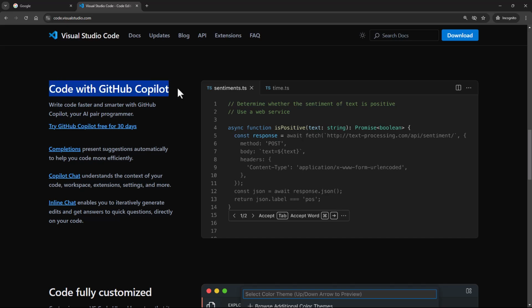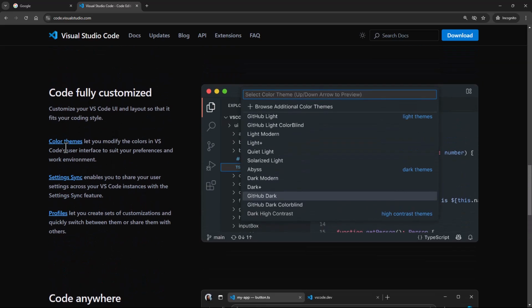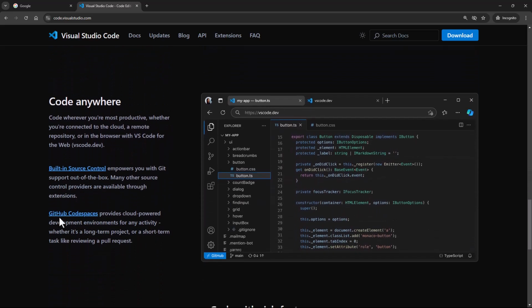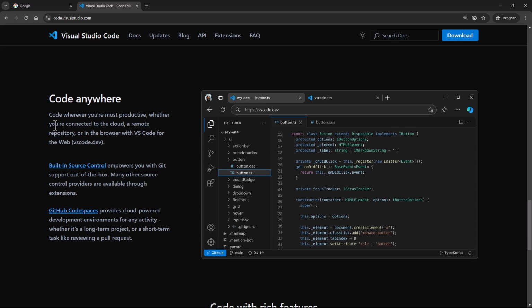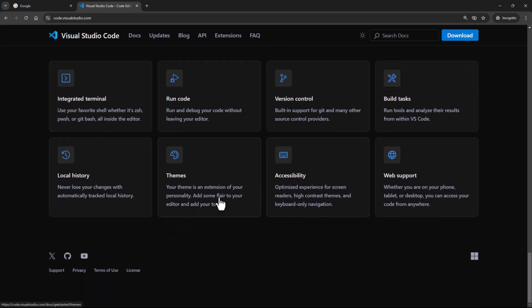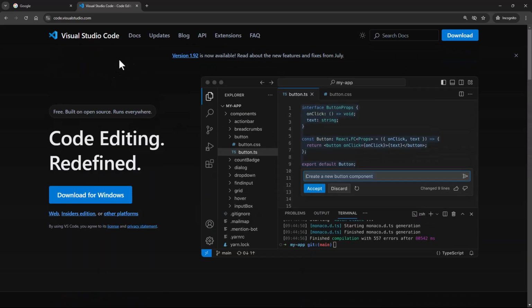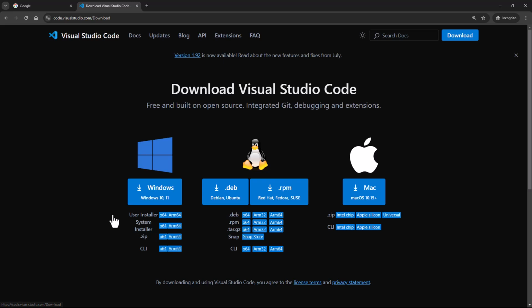You can see it's all highlighting different features. You can customize the color themes, settings, profiles. There is a lot of stuff, and it has really good integration with version control systems. So you can take a look at this website and browse through what all it has to offer. But if you scroll up to the top, you're going to see this download for Windows button. If you're on Mac or Linux, you're going to see the download option for your appropriate operating system. Or if you're not seeing it for some reason, you can go to other platforms and see what all platforms are supported.